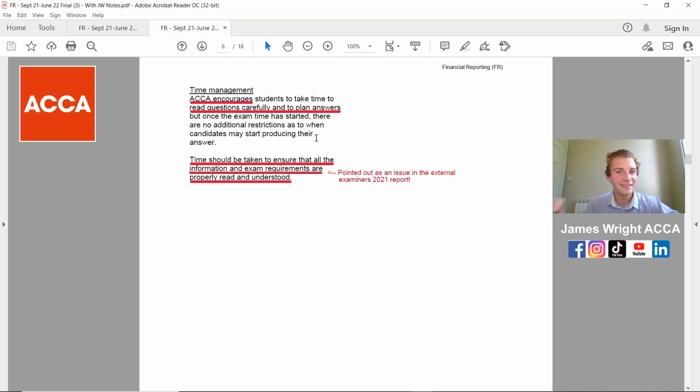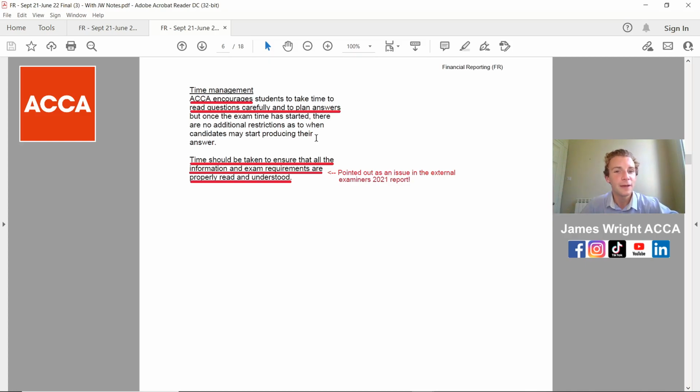Time management, the external examiner writes about this all the time in their reports and did again in the 2021 report. Time should be taken to ensure that all the information and exam requirements are properly read and understood. This is particularly key for sections A and B if you want to get it down in your notes, because they are marked by a computer. So if you've got the wrong format or you've not met the requirements of ticking the number of boxes, you will get it wrong on there.